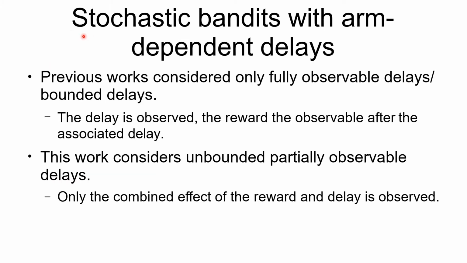The first work which we consider is Stochastic Bandits with Arm-dependent Delays. Previous works considered only fully observable or bounded delays. This means that the delay is observed as a separate entity as soon as an arm has been pulled. However, the reward will be observable only after the delay. This work considers only partially observable delays. This means that only the combined effect of both the delay and the reward is observable. We'll see what this means as we move through the video.